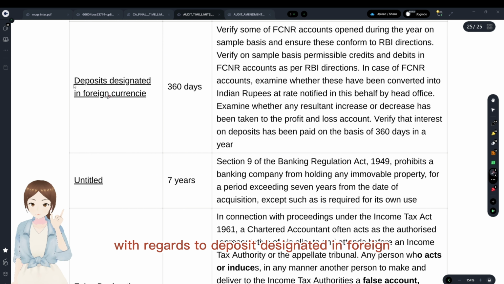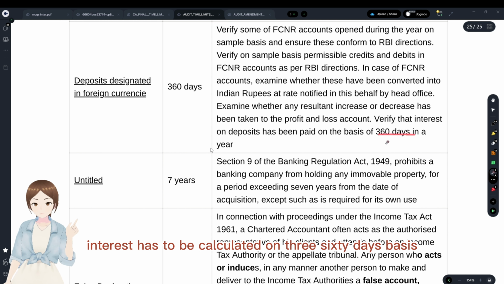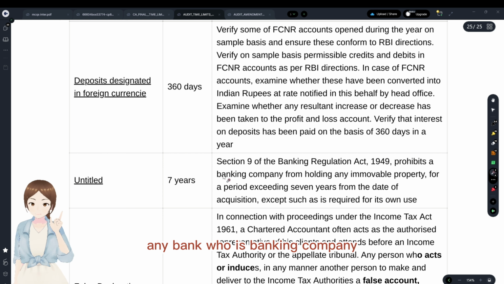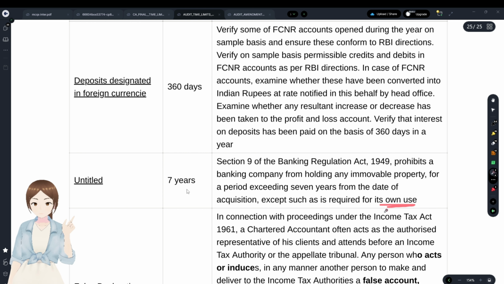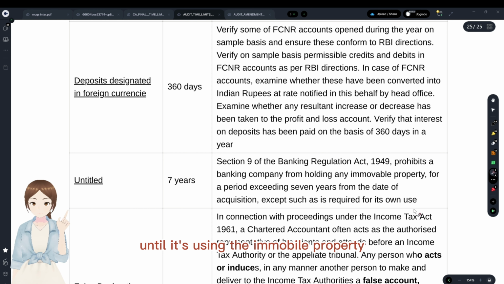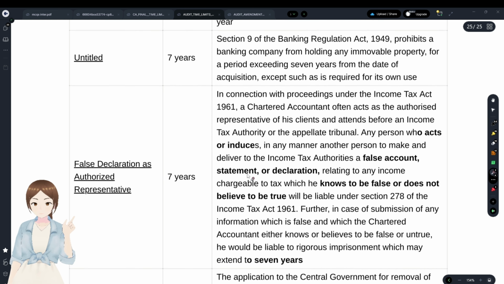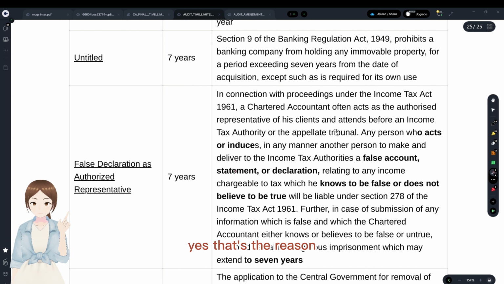With regards to deposits denominated in foreign currencies, the interest has to be calculated on a 360 days basis. That is the foreign currency non-resident account, 360 basis. And 7 years for what? Any banking company is prohibited from holding immovable property, except for its own use, for exceeding 7 years. That is, unless it is using the immovable property, it cannot hold it for a period exceeding 7 years. That's why we have so many auctions going on, even in the Vijay Mallya case, his property was sold, right? Have been put into auction. Yes, that's the reason.